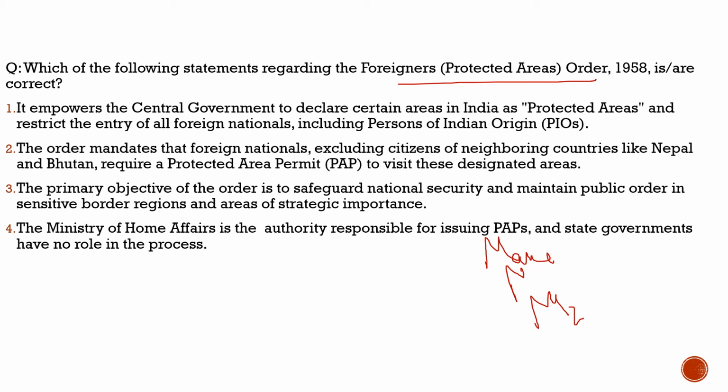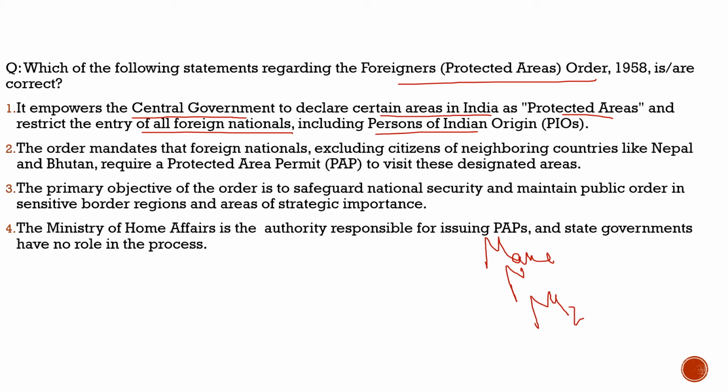We need to understand it, and this we can understand through this question. Here the first statement says it empowers the central government to declare certain areas in India as protected areas and restrict the entry of all foreign nationals, including persons of Indian origin. Here we have to see, first of all, 100% it empowers the central government to declare certain areas in India